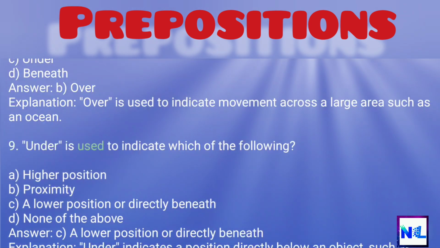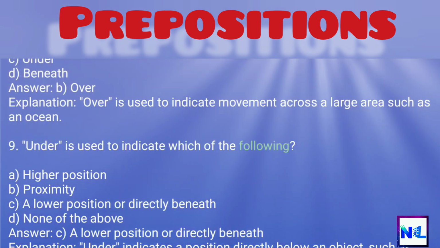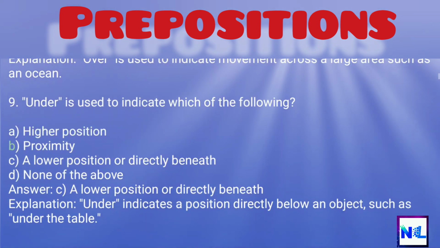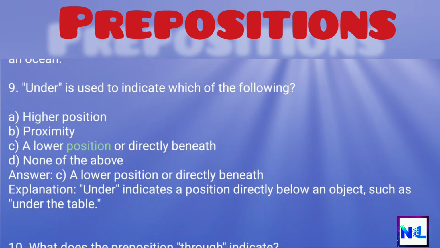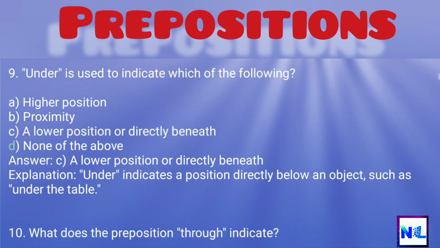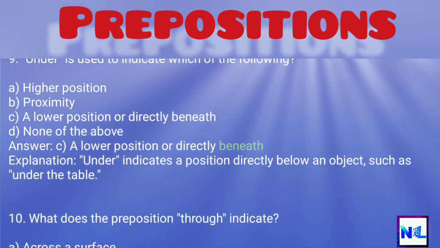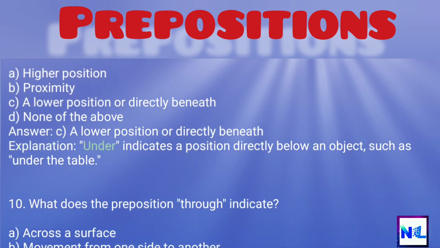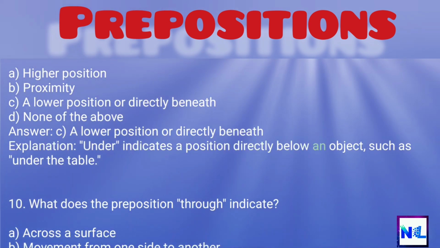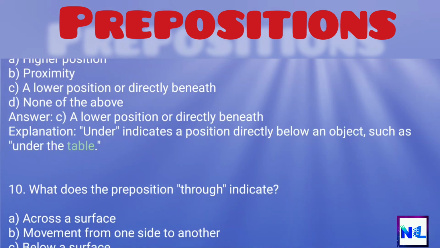9. Under is used to indicate which of the following? A. Higher position. B. Proximity. C. A lower position or directly beneath. D. None of the above. Answer. C. A lower position or directly beneath. Explanation. Under indicates a position directly below an object, such as under the table.